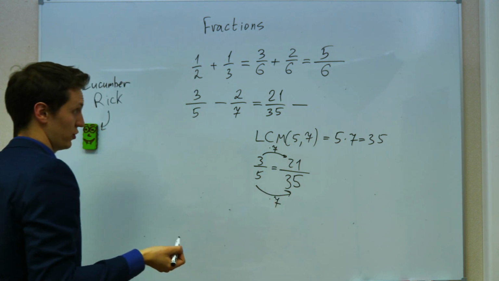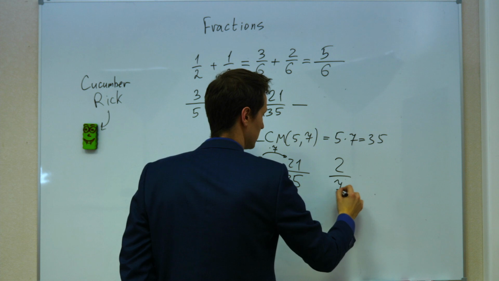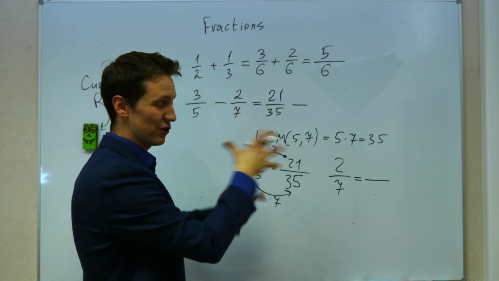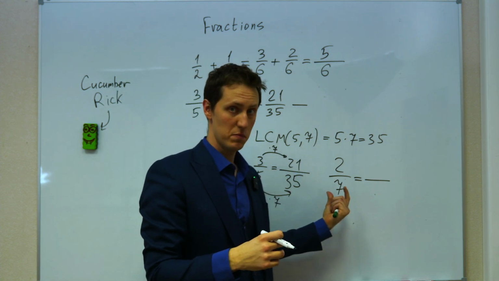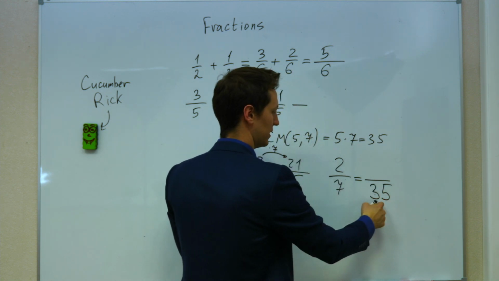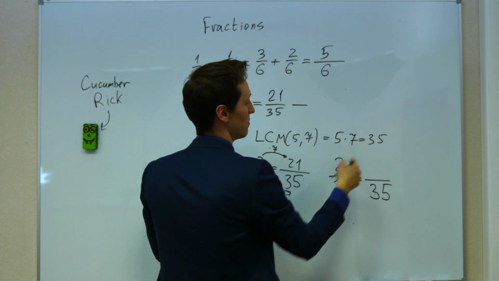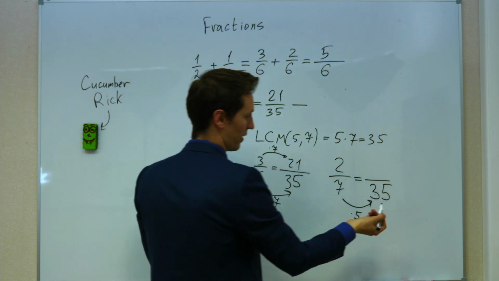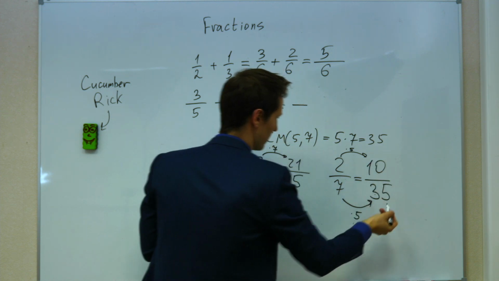minus how much? 2/7. 2/7 can be turned into some other fraction that is going to be equal to the first one, but it will have the necessary denominator. I'm turning it into 35. Why 35? Because it's a magical number, and that is obtained by multiplying 5 and 7. So 7 times 5 equals 35. It means I have to multiply 2 by 5 too, and I'm going to get 10/35.